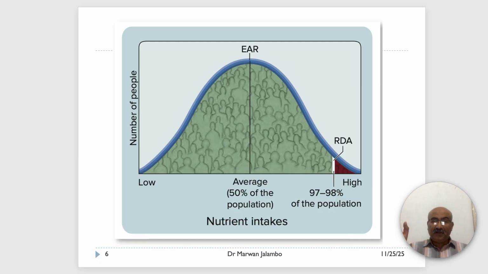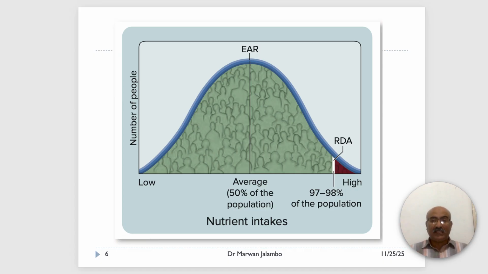To set the EAR, scientists must identify physiological markers, which is a measurable substance in the body that reflects proper function. For example, to set the EAR for vitamin C, they measure the amount of vitamin C in certain white blood cells.